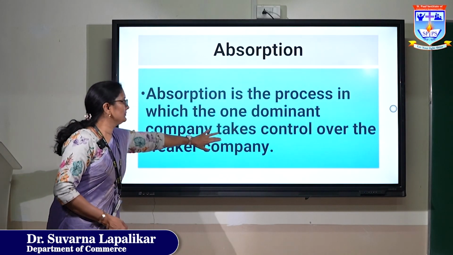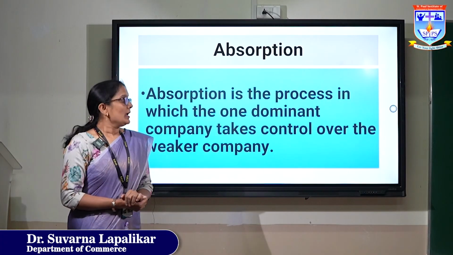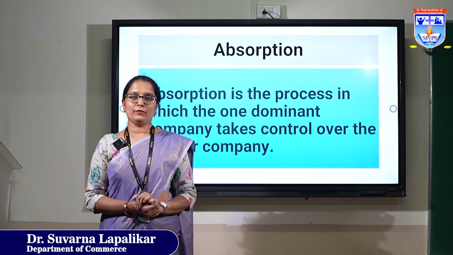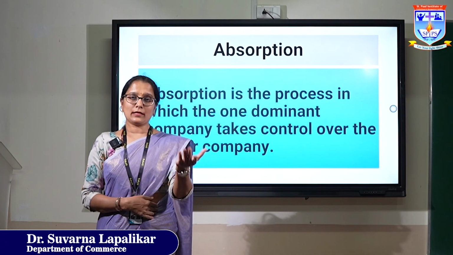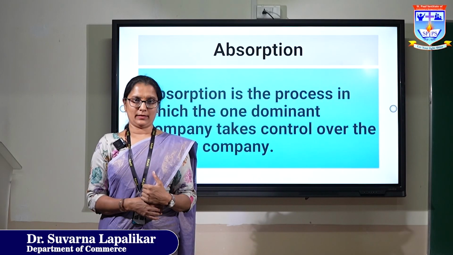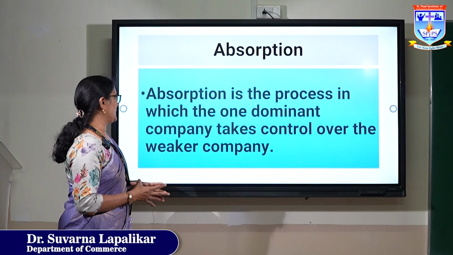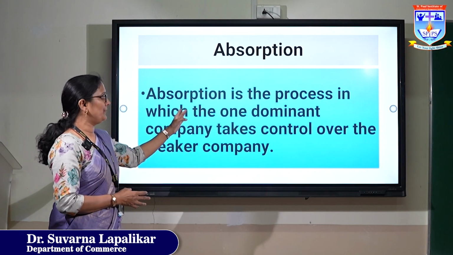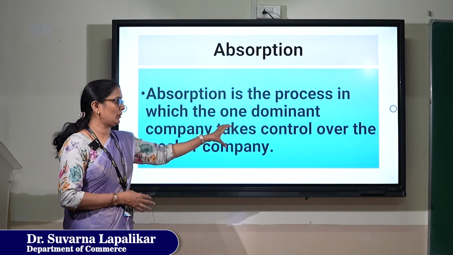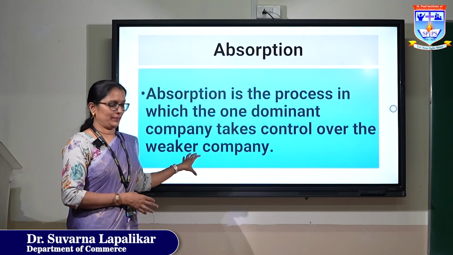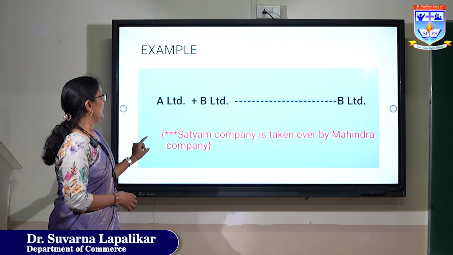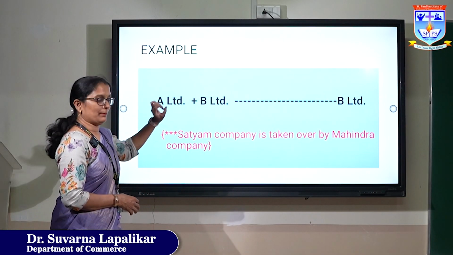Next term is absorption. Absorption means when one company takes over another company. Absorption is the process in which one dominant company takes control over the weaker company. For example, A Limited and B Limited.